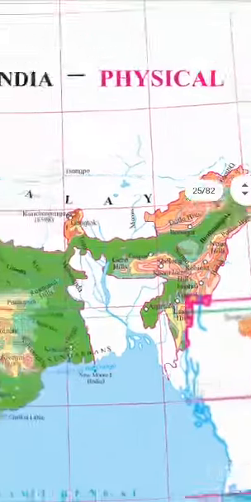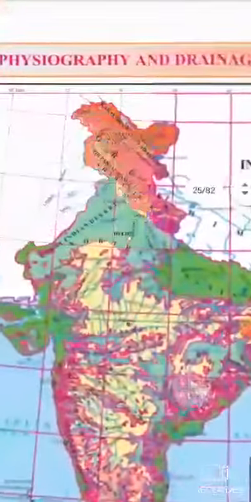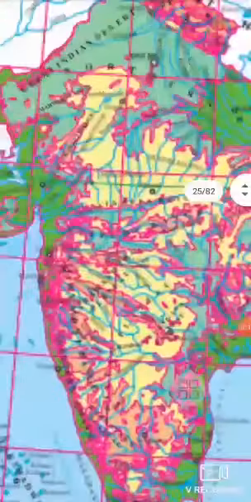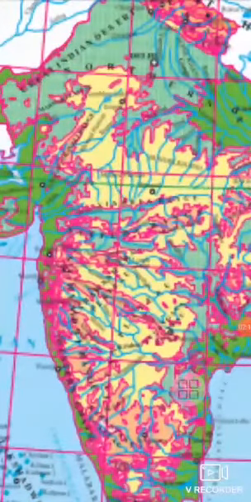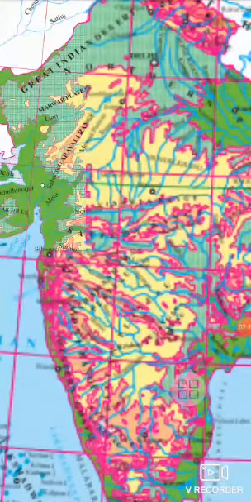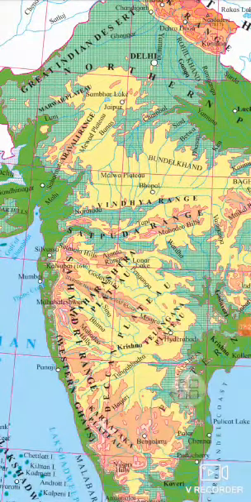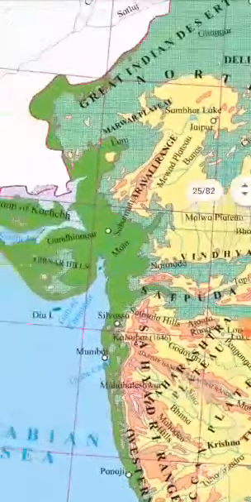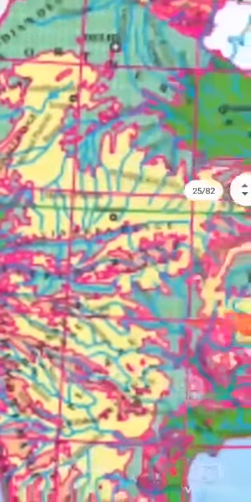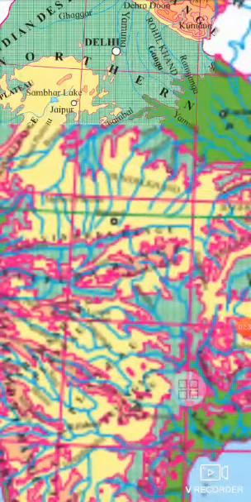Now, the next physiographic division of India is the North Indian Plains. North Indian Plains are also divided into three subdivisions. They are Ganga Plains, Thar Desert, and Punjab Haryana Plains.